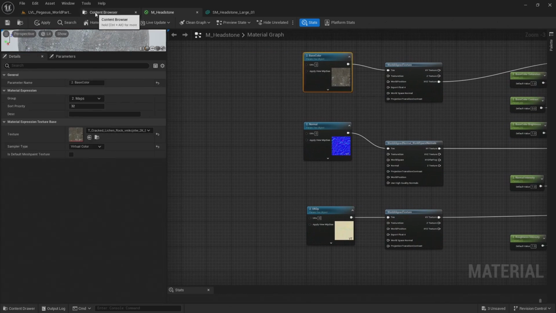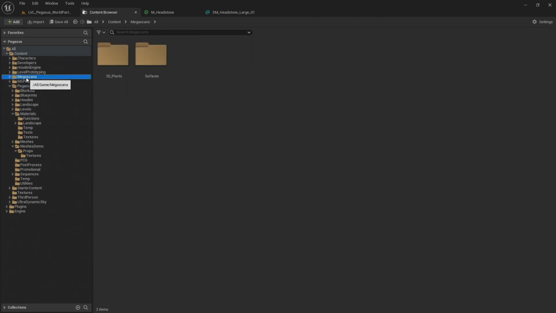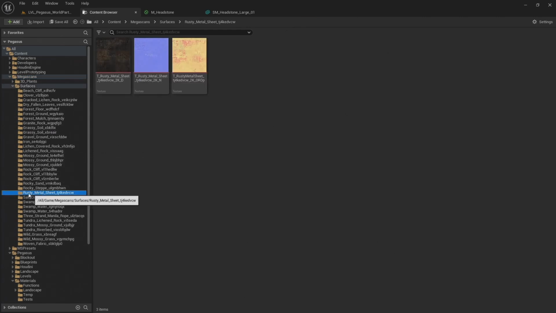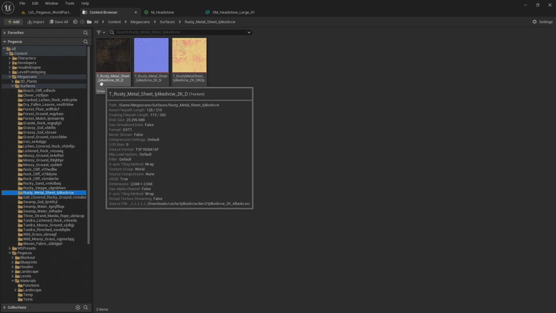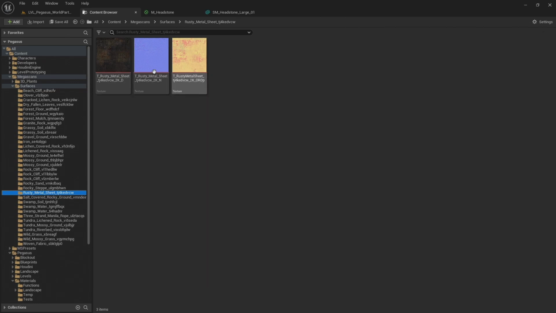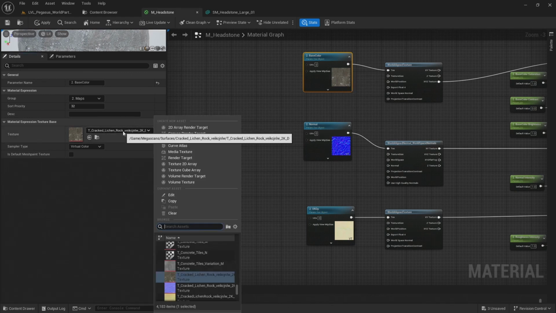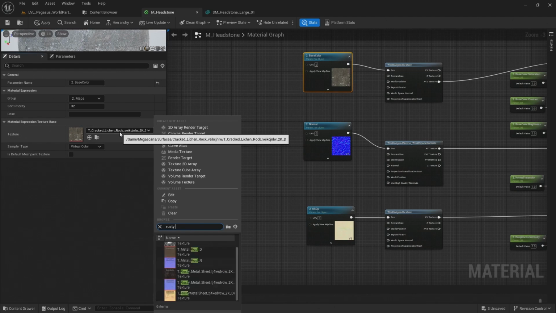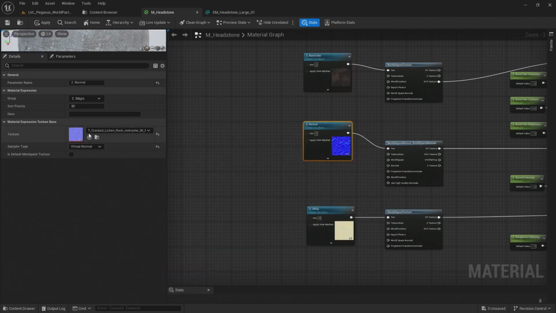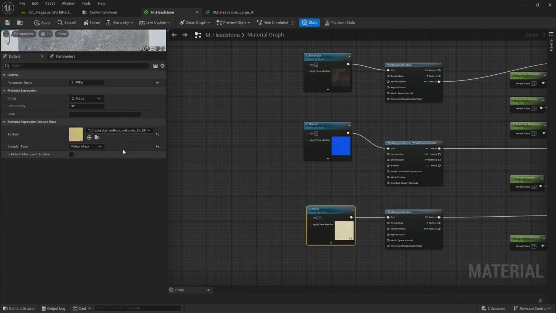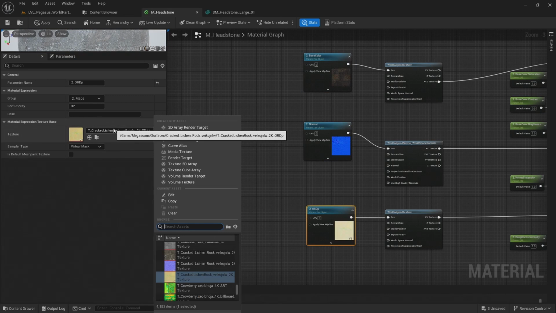Let's find a nice metal material. Let's come to the Megascans library, into surfaces. I want a nice rusty metal because these gravestones have been outside in the wind and the rain. And here I have a rusty metal sheet texture. Again, if you search for this code, you'll find the same texture that I've been using. So I'm going to search for rusty metal, and change my base color, normal, and occlusion roughness displacement.